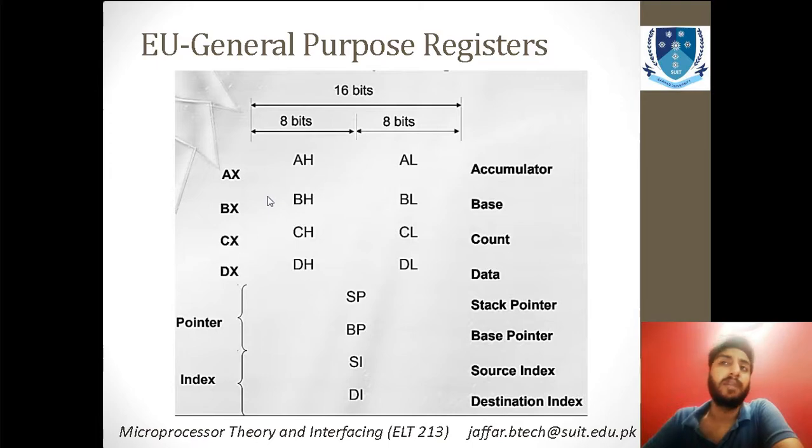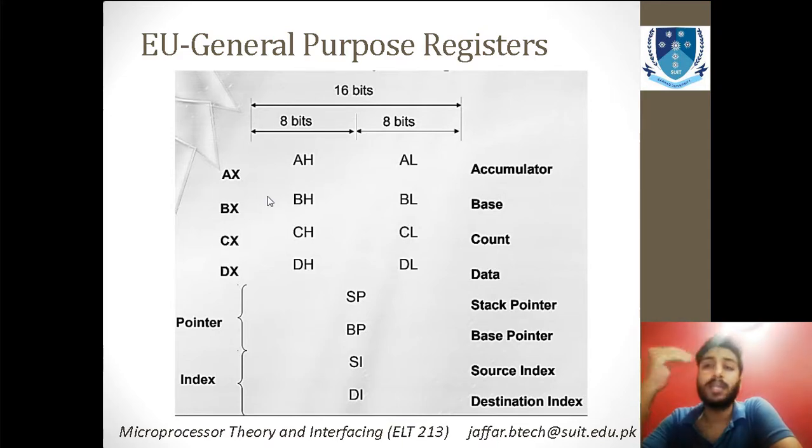There are general purpose registers that are used for different purposes. For example, the first one is AX, which is basically the accumulator, and the first 8 bits are on the higher side and the last 8 bits are on the lower side. AH and AL mean higher and lower. Similarly, the other register is BX, with the first 8 bits on the high side and the last 8 bits on the low side. Similarly, C, D and so on. Then there are the stack pointer, base pointer, source index, and destination index.